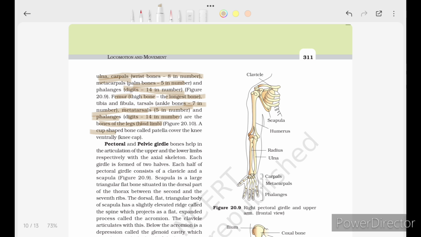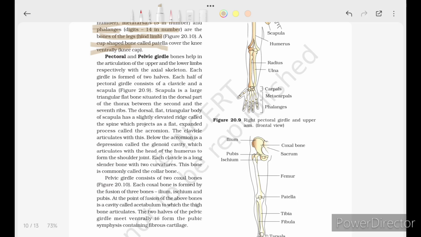A cup-shaped bone called the patella covers the knee ventrally. Pectoral and pelvic girdle bones help in the articulation of the upper and the lower limbs respectively with the axial skeleton. Each girdle is formed of two halves. Each half of the pectoral girdle consists of clavicle and scapula. Scapula is the largest triangular flat bone situated in the dorsal part of the thorax between the 2nd and the 7th rib. The dorsal flat triangular body of scapula has a slightly elevated ridge called the spine, which projects